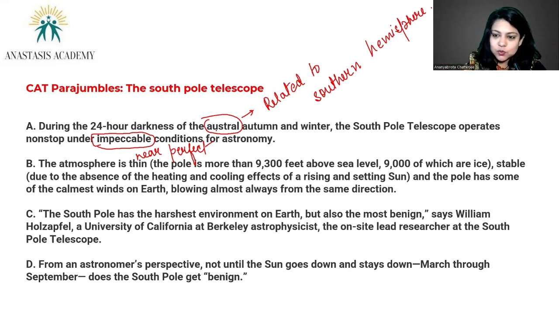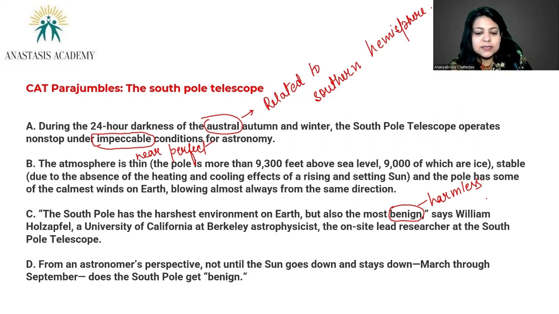Benign means, okay, so the root word ben comes from love, benevolent, beneficiary, love and support. Benign is harmless. From an astronomer's perspective, not until the sun goes down and stays down, March through September, does the South Pole get benign. So we have this again.